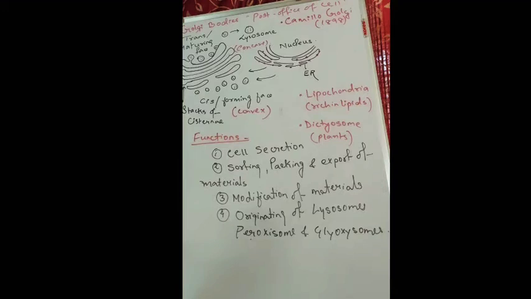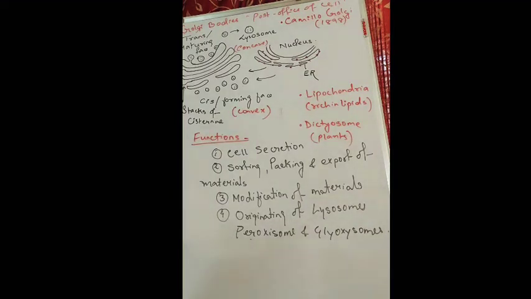So what does the main function mean? The substances which are synthesized by the endoplasmic reticulum are transported to the Golgi bodies, and the Golgi body modifies these substances and helps in intracellular or intercellular transport, and because of this reason only it is known as the post office of the cell.